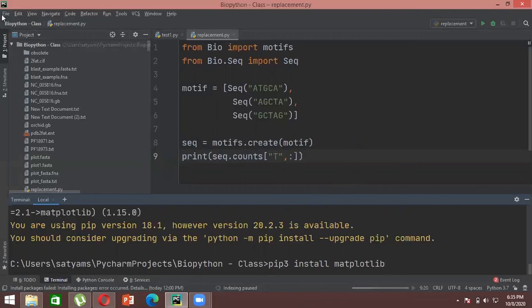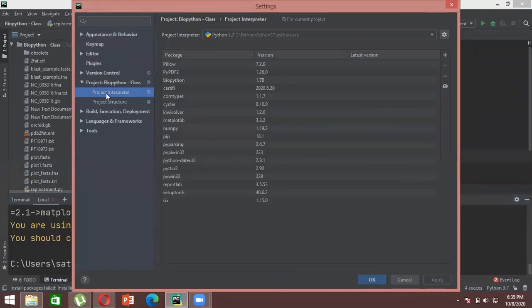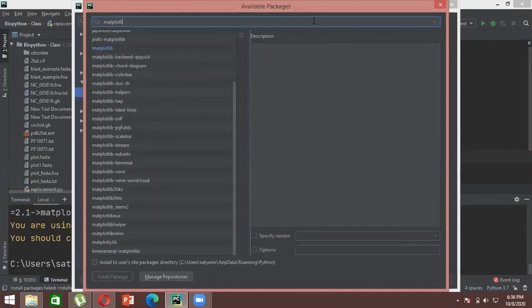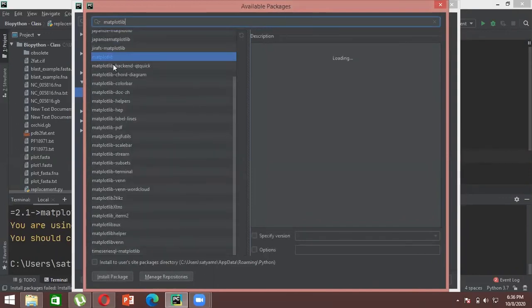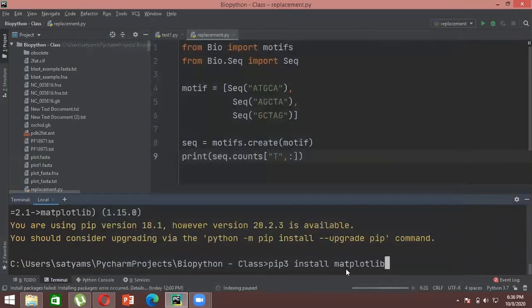Another way is by going to File, then Settings. Inside settings, go to your project, and inside your project go to Project Interpreter. Then click the plus sign and search for matplotlib, and you can click and install the package here as well, just as we did for BioPython. But sometimes there's an error when you do it from here, so it's safer to do it from the terminal. Just write the specific command, the name of the package, press enter, and it will download your packages.